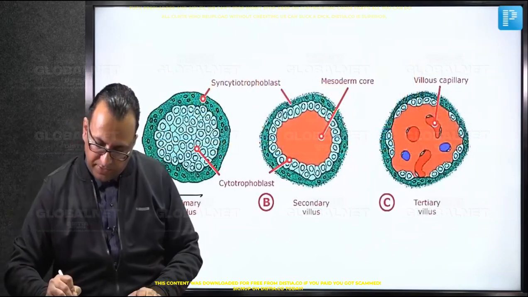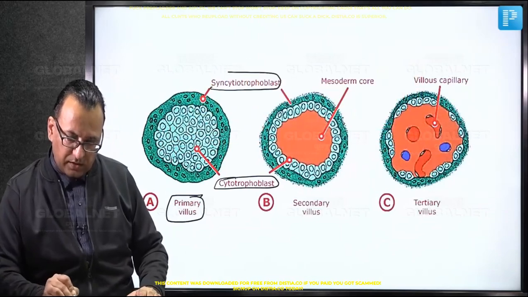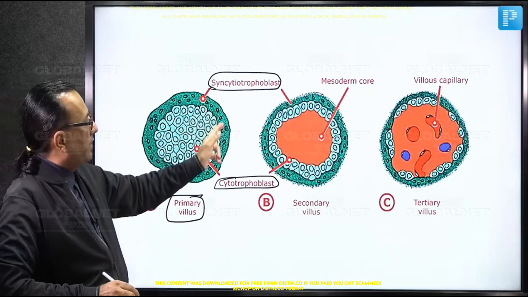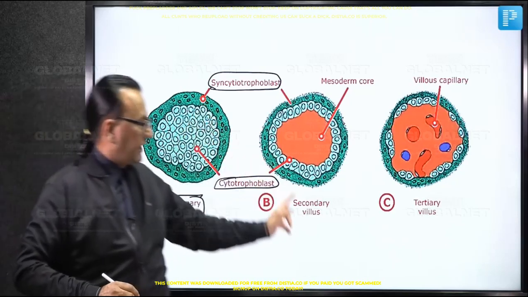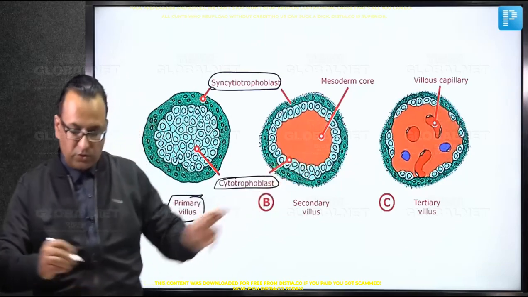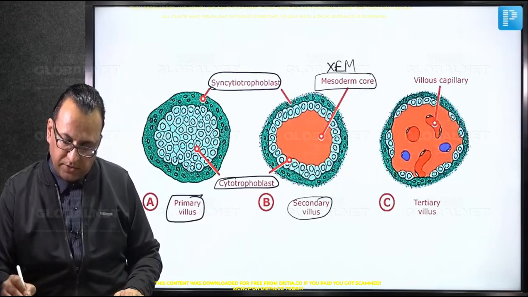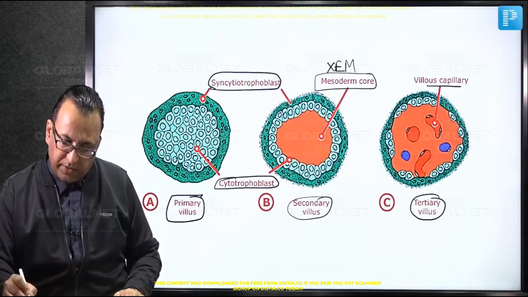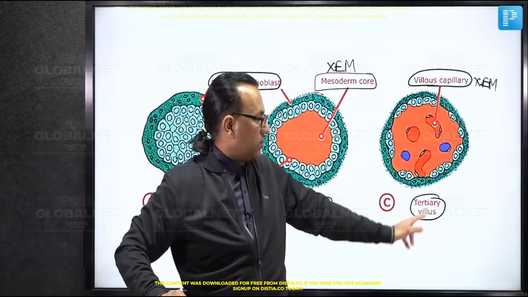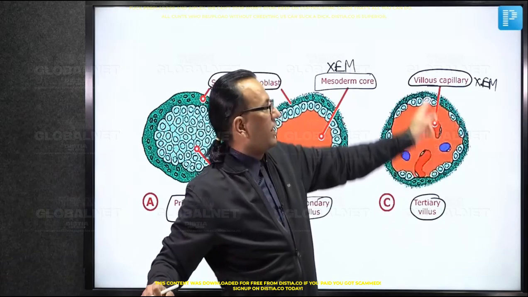Here we got the primary villus when we have got only the cytotrophoblast and the syncytiotrophoblast. As we say, the trophoblasts keep on dividing and lose their cell membrane, become a syncytium. And when it is secondary villus, you have got the extra embryonic mesoderm towards the interior. So here, this is the extra embryonic mesoderm. The secondary villus becomes tertiary once you get the fetal blood vessels also inside the extra embryonic mesoderm. This is the time when you have third week moving into fourth week, and the fetal placental circulation is beginning.